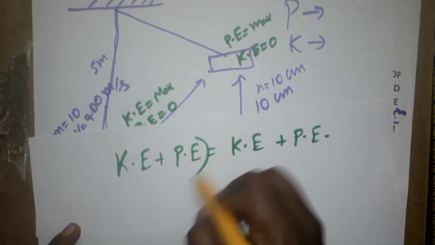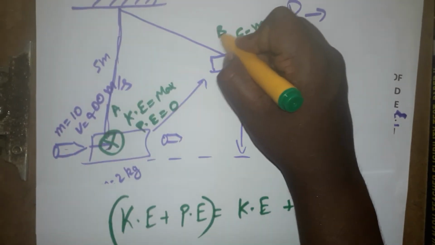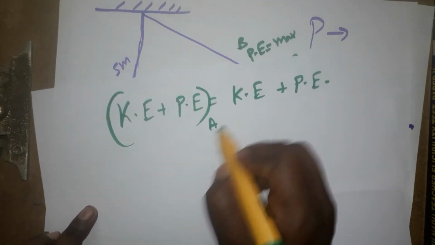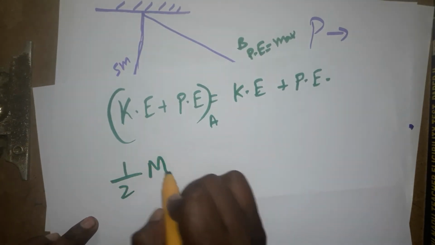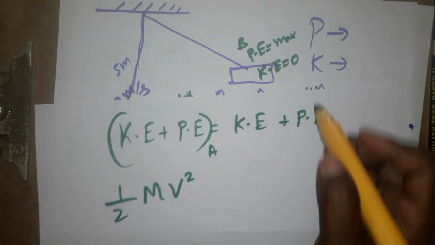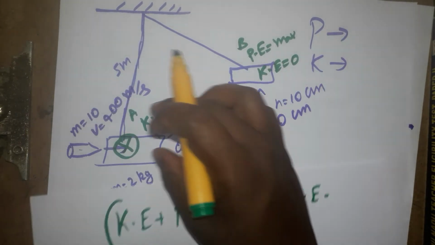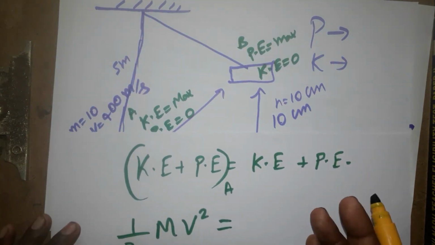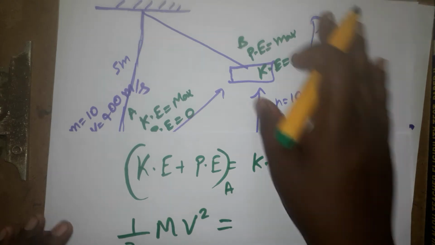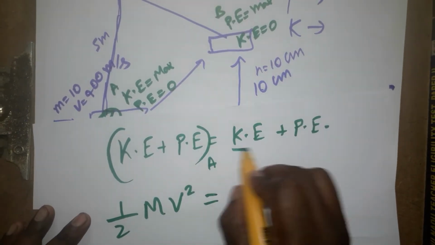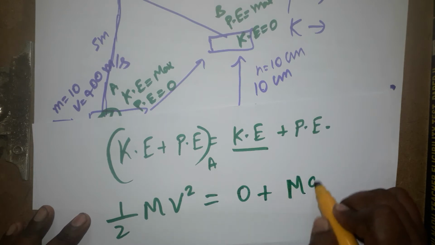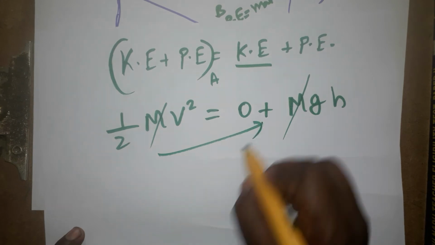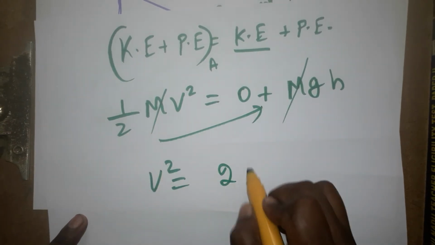So take the starting point as A and the final point as B. Total energy is conserved. At point A, potential energy is 0 and kinetic energy is half m v square, where mass is the total mass, 2 kg plus 10 gram, totally 2.010 kg. At point B, kinetic energy is 0 and potential energy is mgh. So m gets cancelled, and the 2 I take to the other side, so v square is equal to 2gh.